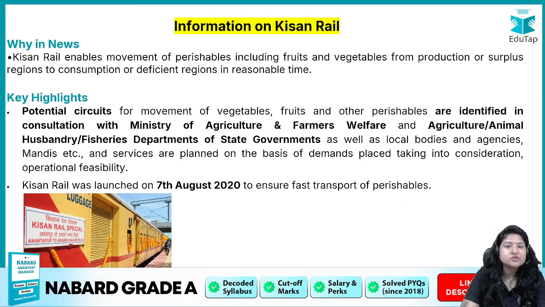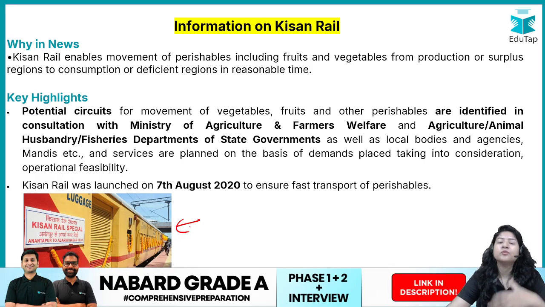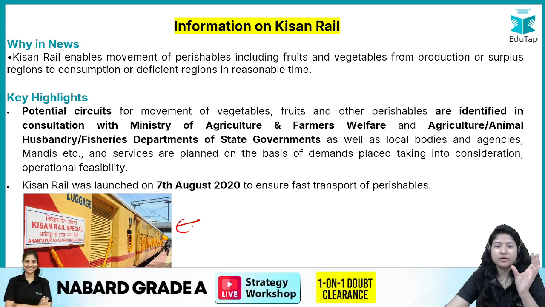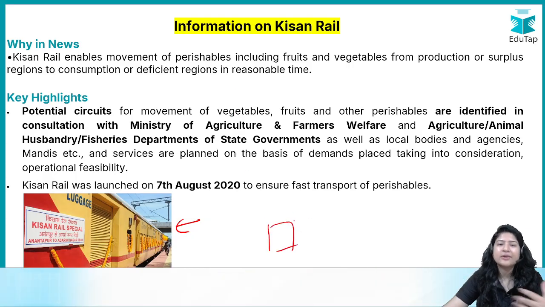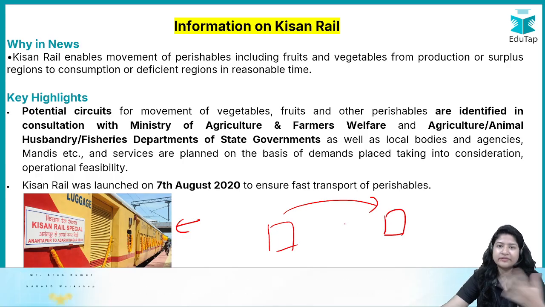And coming to the last news for today, information on Kisan Rail. So basically Kisan Rail क्या है, ये एक ट्रेन बनाई गई है, and as I said before, post harvest loss in India is like 20 to 25%, and I think this might have increased in recent years, right? So how does this post harvest loss happen? You have done a yield, right? मान लो grow कर लिया आपने. Again we take the example of tomatoes, right? Now these have to reach the consumer within a few days, otherwise they will perish.